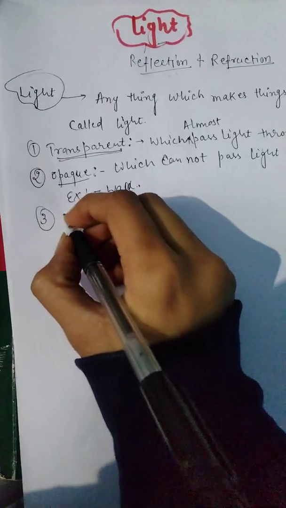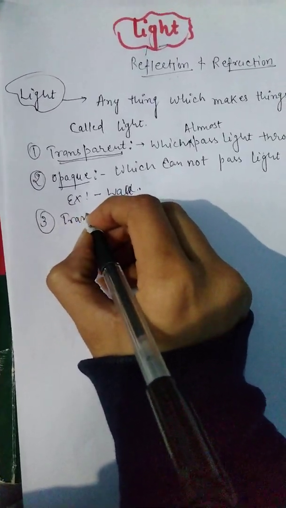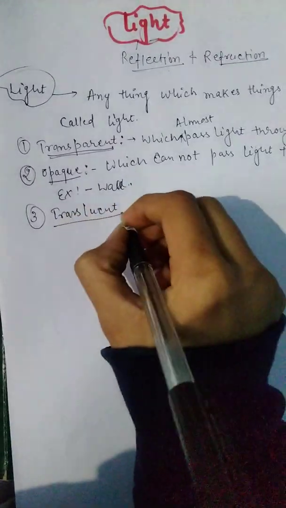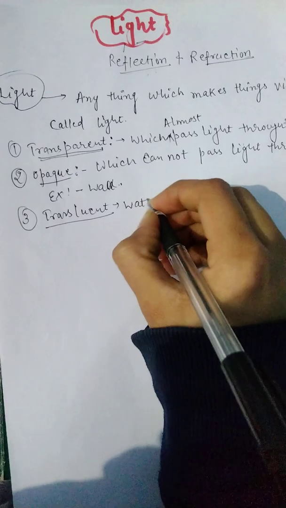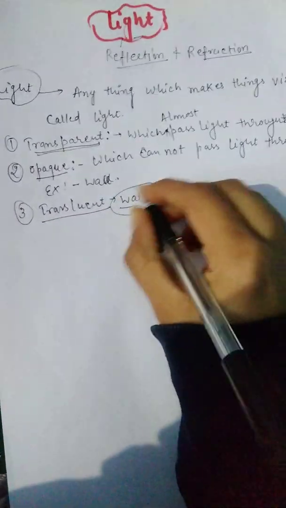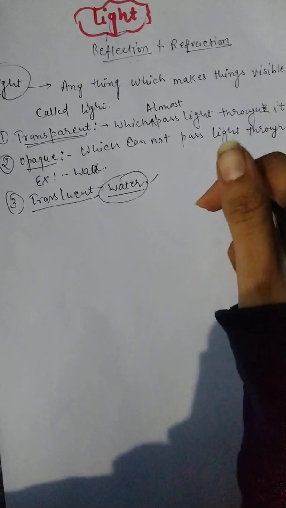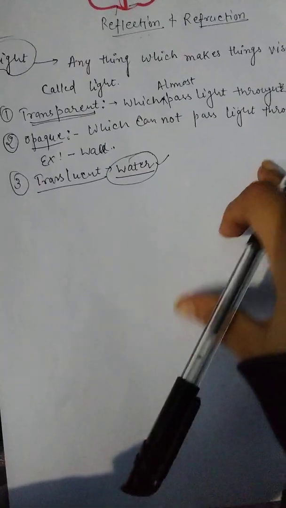Third is translucent. For example, water. At some level you can see the things which are inside the water, but at sea level you can't see the objects inside it.